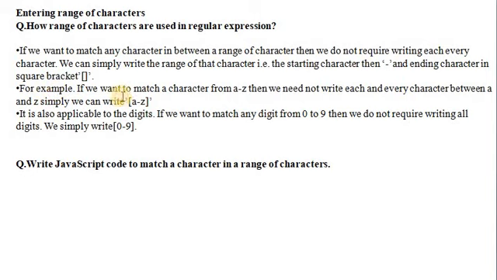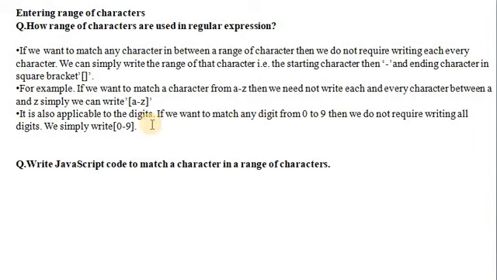For example, to match a character from A to Z, we simply write A dash Z.